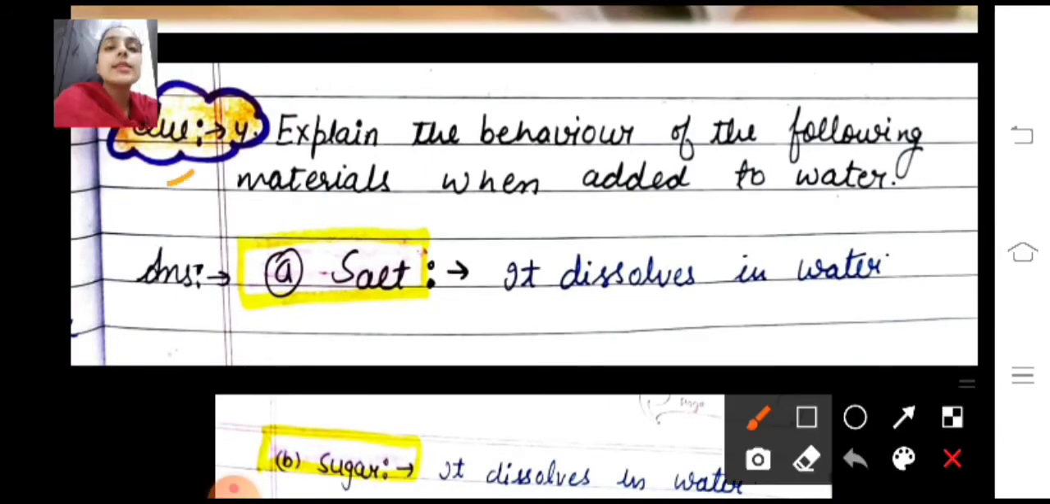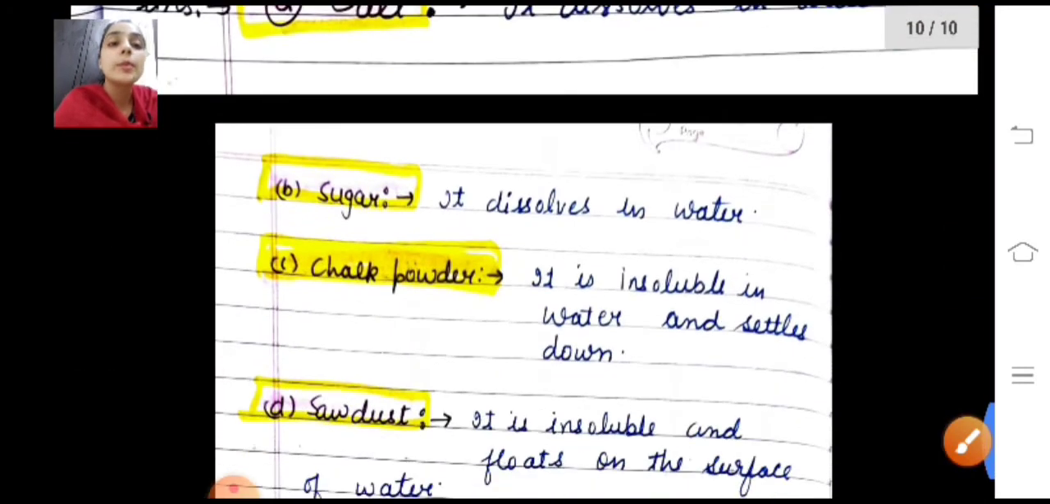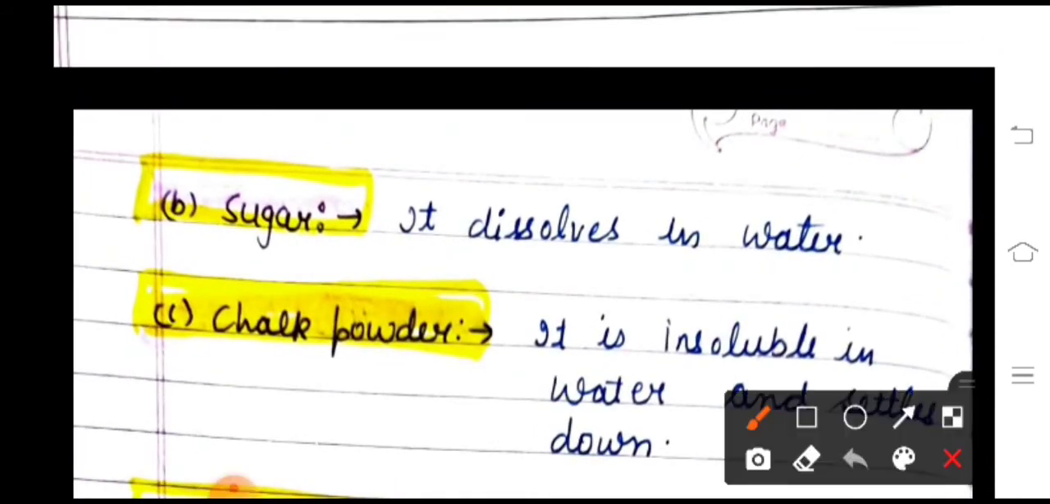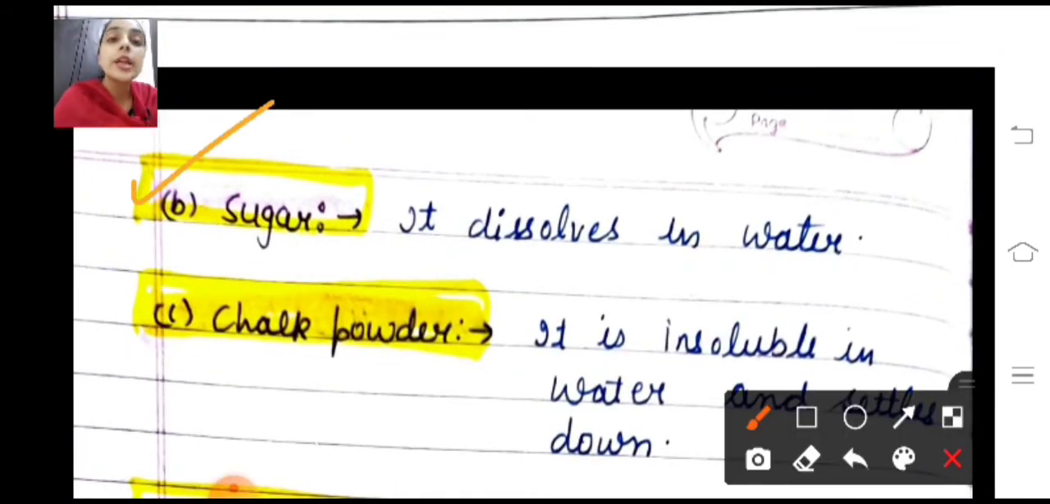Question number 4 is, explain the behavior of the following materials when added to water. You have been given some materials and you have to explain their behavior on the basis of their solubility. First is salt. When we dissolve salt into the water, it will completely dissolve into it, so it is known as a soluble material. And the second is sugar. When we add sugar into the water, it also dissolves, so it is also a soluble material.